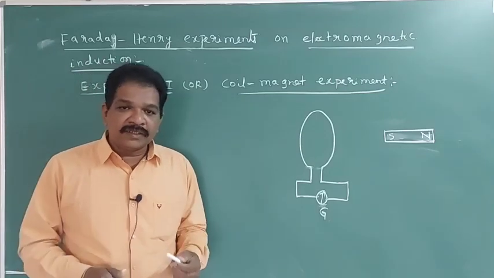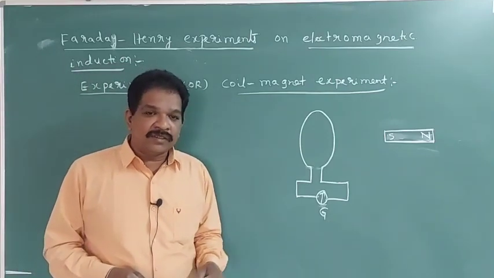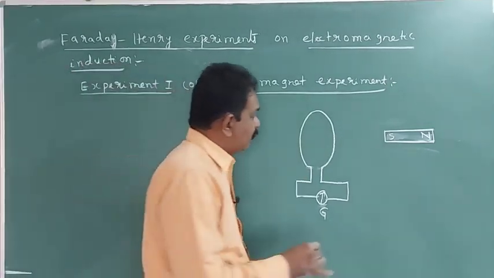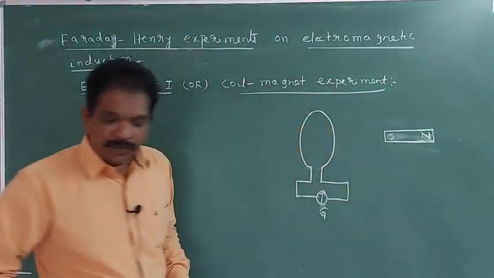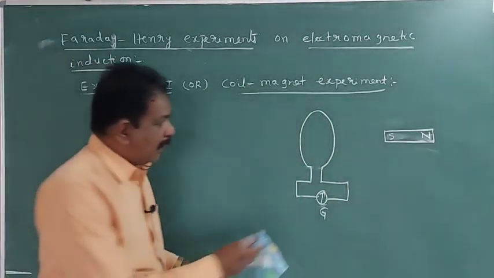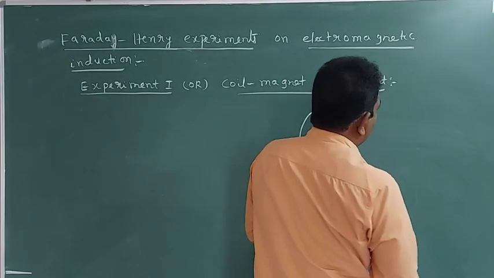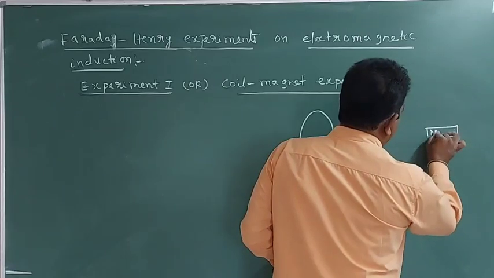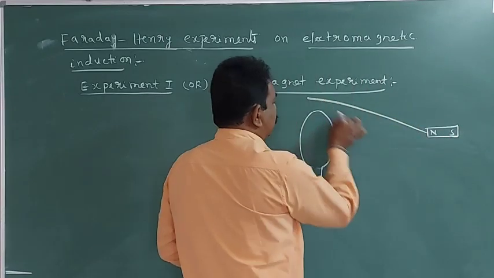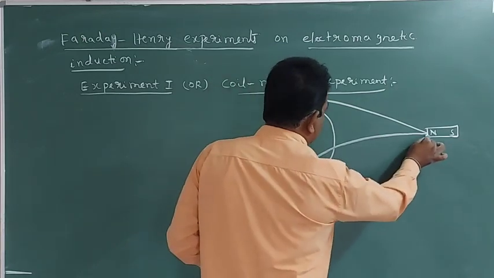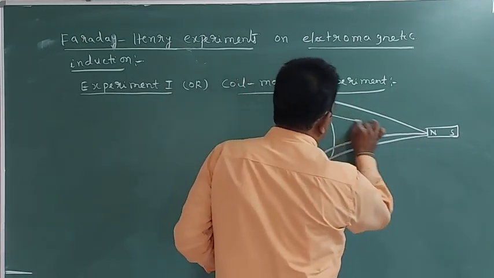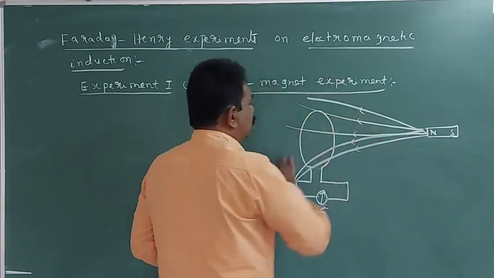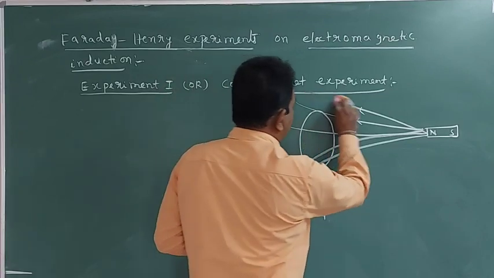And what is the reason for that? They thought the flux linked with the coil is changing. When the magnet is here, for example, from the magnet, magnetic lines of force are coming like this. They are coming in this manner. Some lines of force are coming from the magnet.